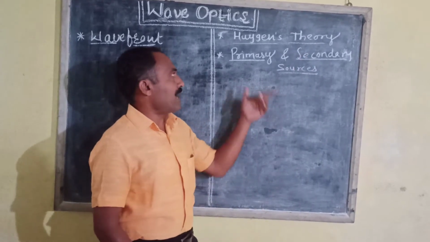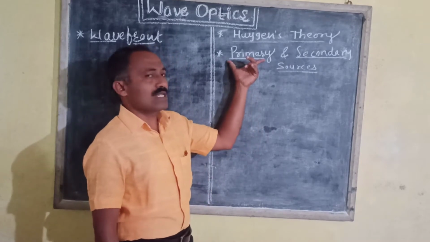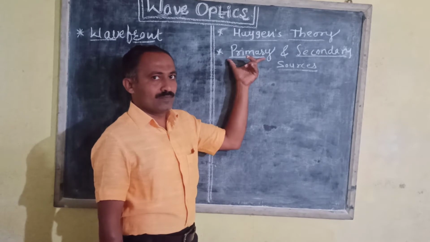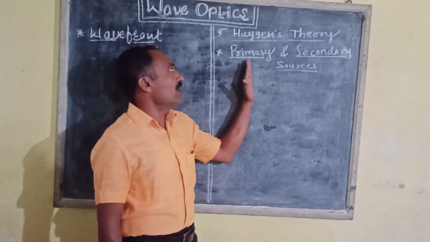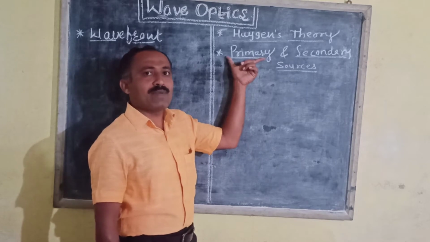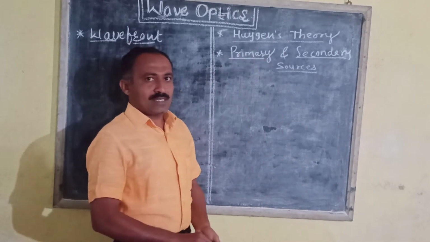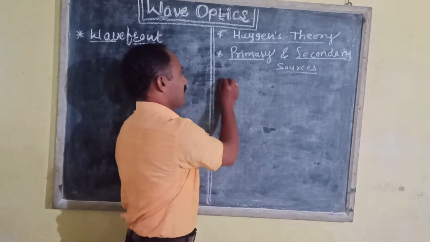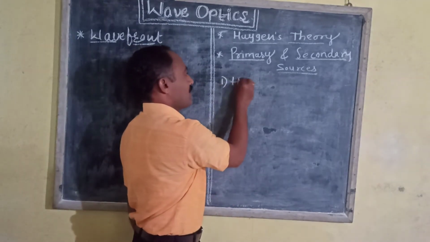Now, what is meant by primary sources? Primary sources of light are the sources which emit light of their own. These primary sources emit light, number one, because of their high temperatures.